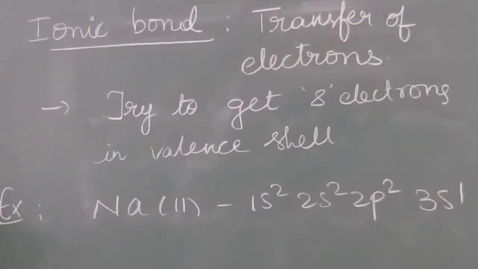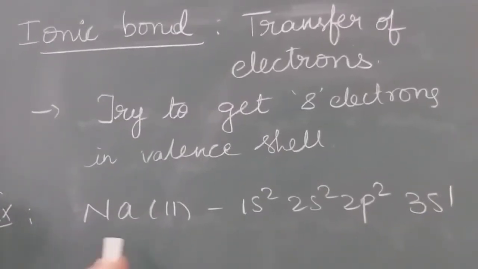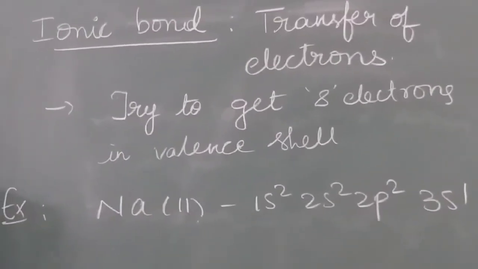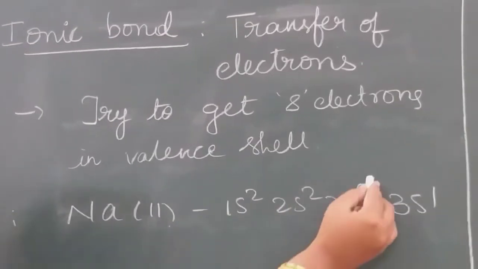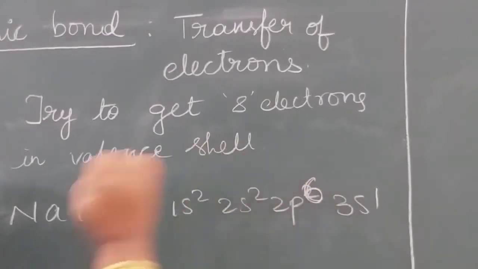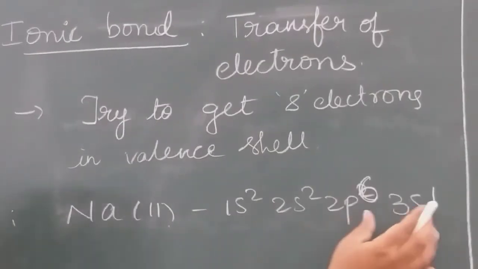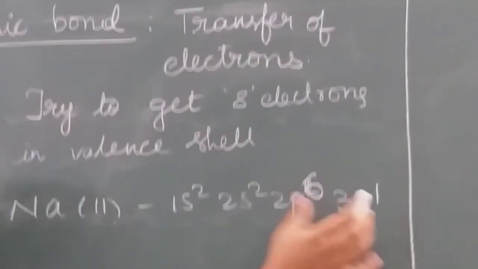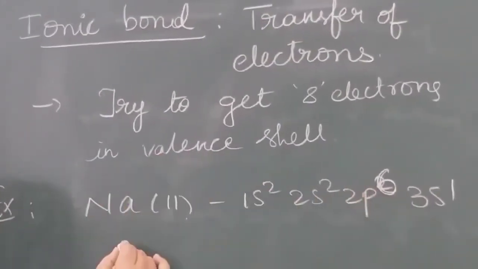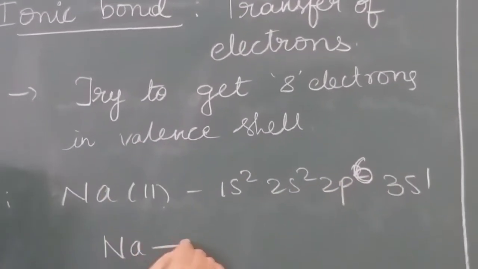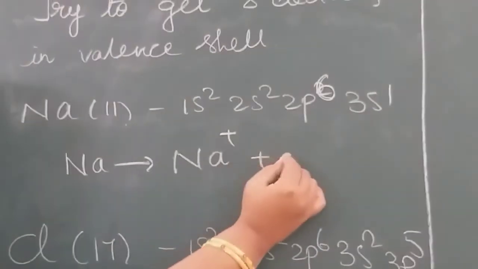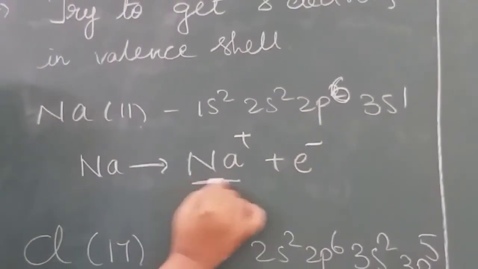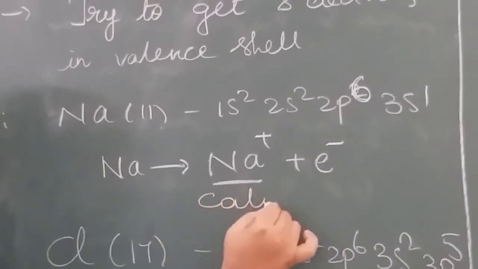See, for example, take sodium. Sodium atomic number is 11. Electronic configuration 1s2, 2s2, 2p6, 3s1. Here it has 1 extra electron, so to get stability, what will the sodium do? It gives 1 electron and changes into a positively charged ion. This positively charged ion is called a cation.